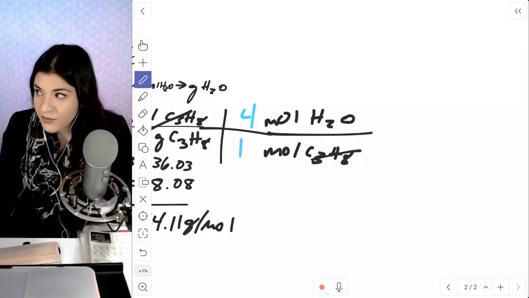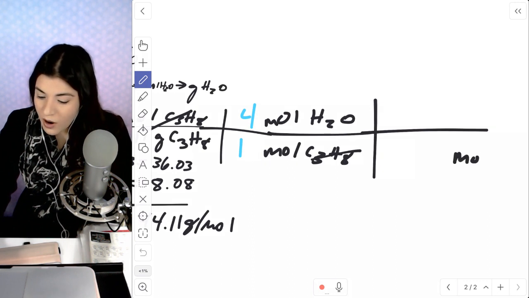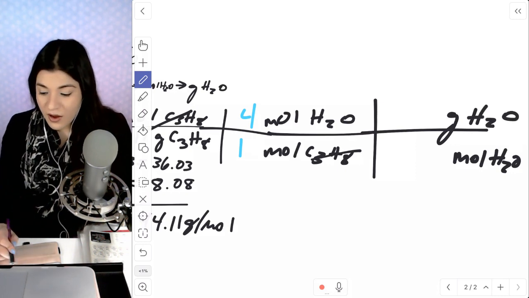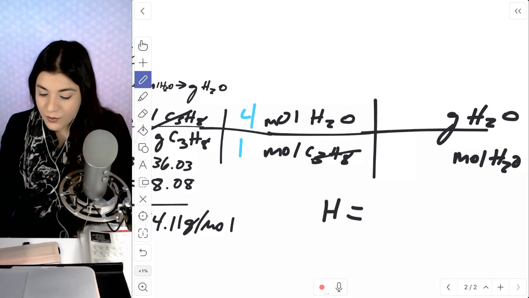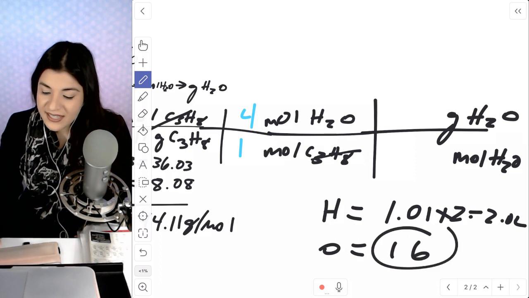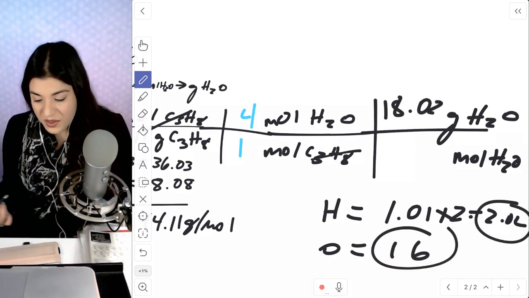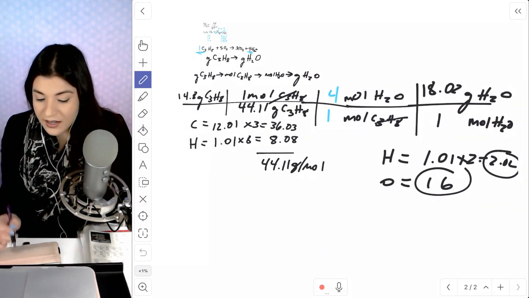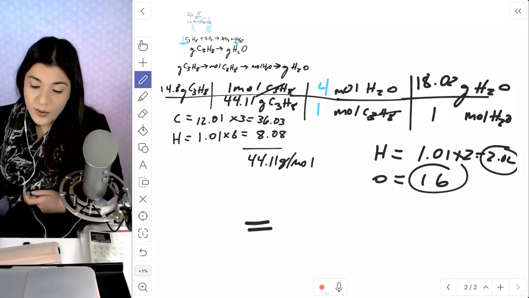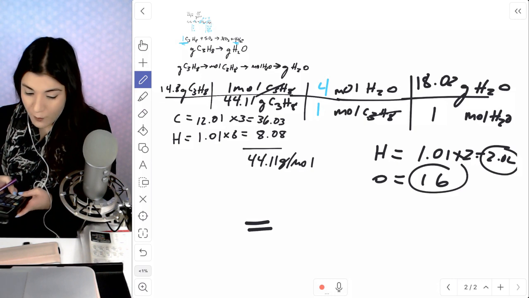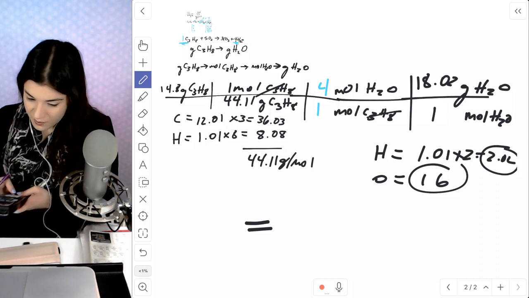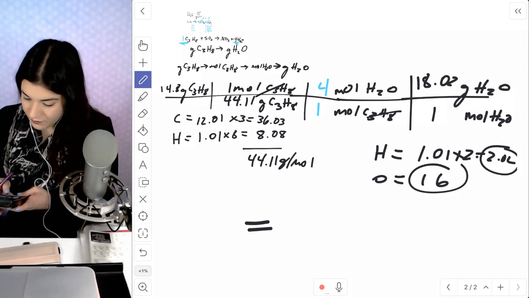Finally, let's get to grams of water. So placing the moles of water on the bottom, and molar mass again is what we're going to use. If we were to do the molar mass of water, H is 1.01 times 2, which is 2.02. Oxygen is 16. Adding those together would give us 18.02. And this is a 1 on the bottom. Okay. So let's figure out how much this reactant is going to produce, and then we'll have to do the same exact thing for the other reactant. Let's multiply everything out. So I'm going to multiply the entire top portion out, so 14.8 times 4 times 18.02, and divide that by the bottom, which is 44.11.